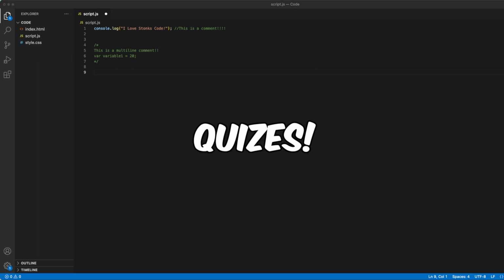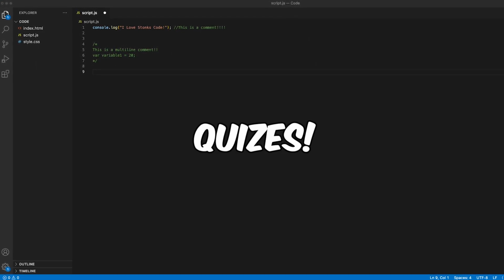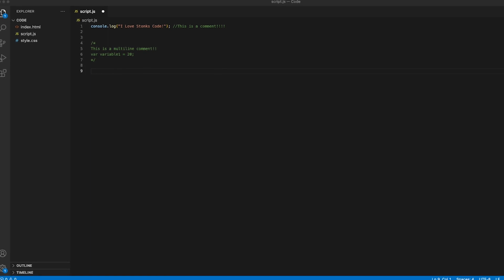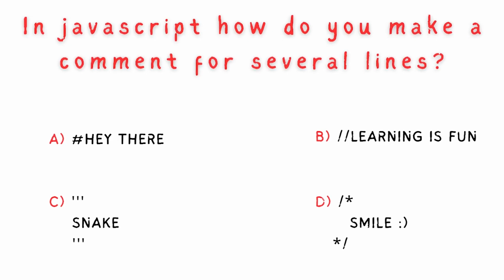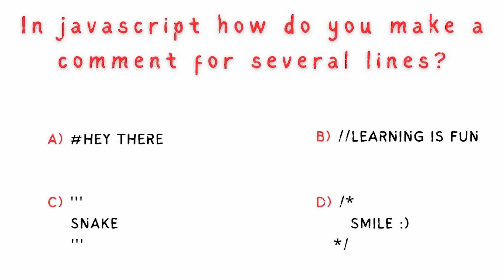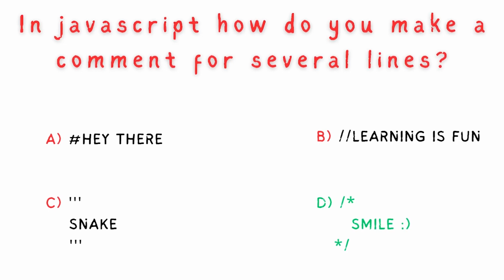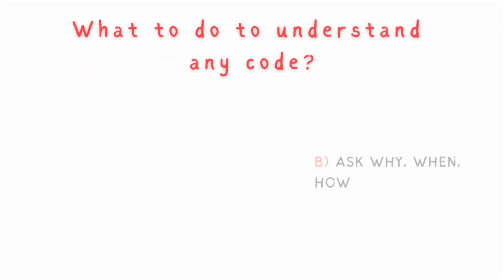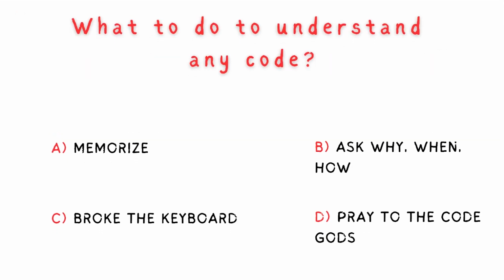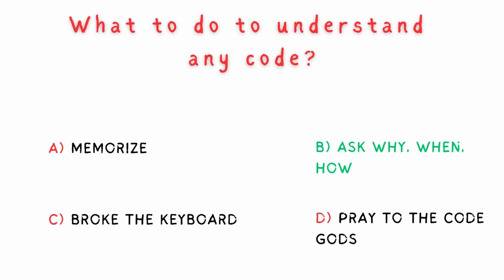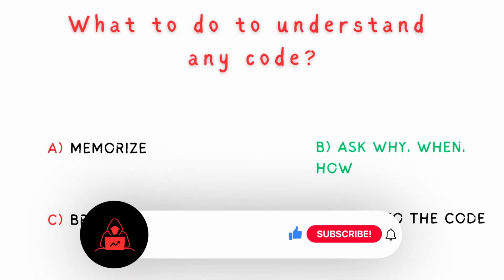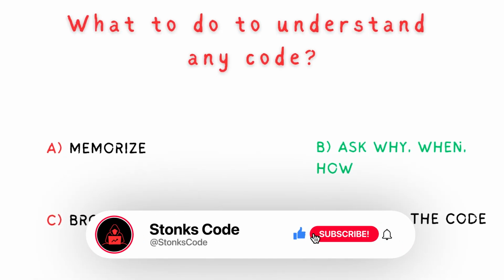In this series, we will have short quizzes at the end of each part to test what we have learned. Here goes the first one. In JavaScript, how do you make a comment for several lines? Correct answer D. Second question, what to do to understand any code? Correct answer B. In the next video, we will talk about variables.